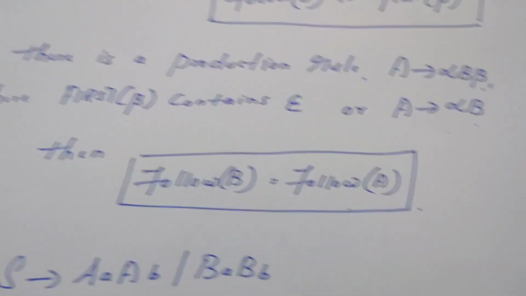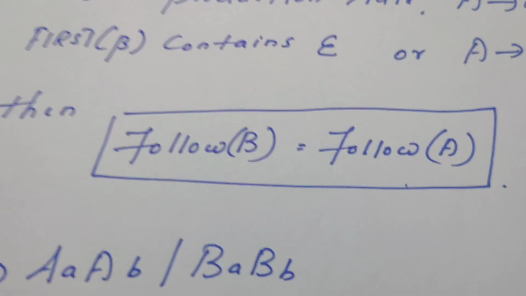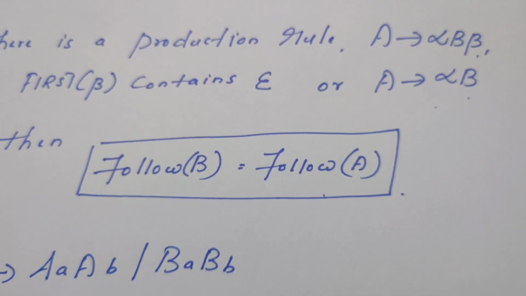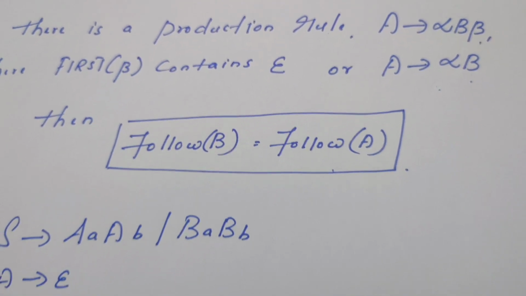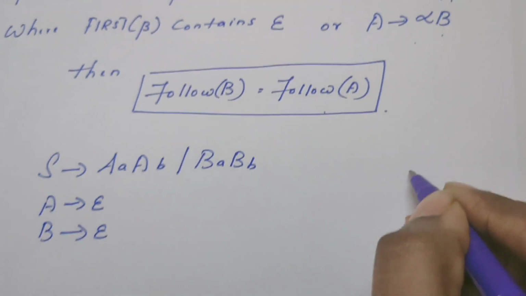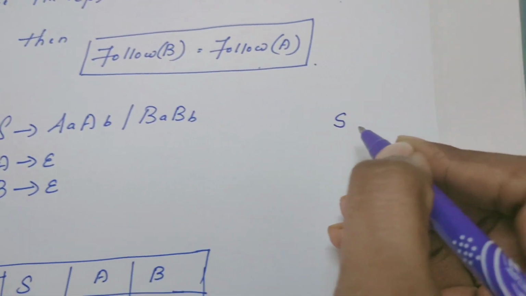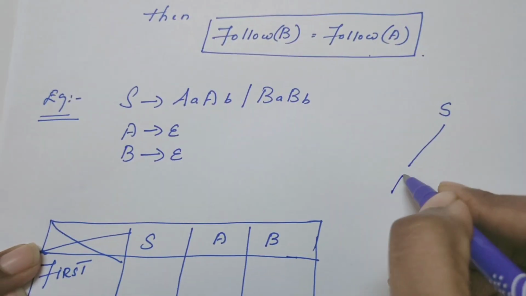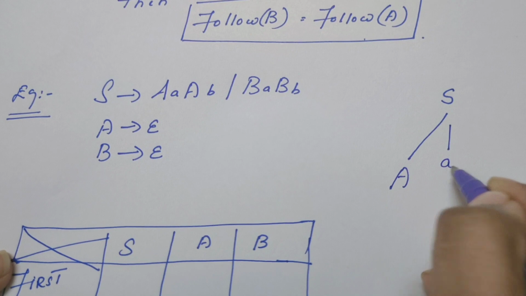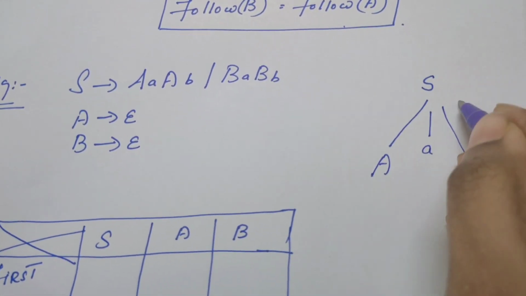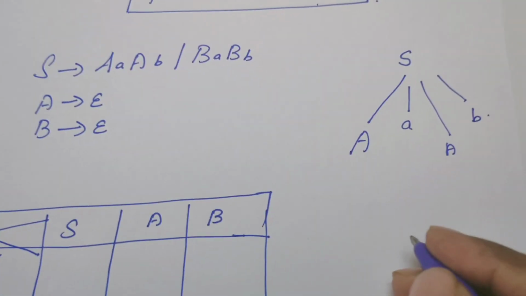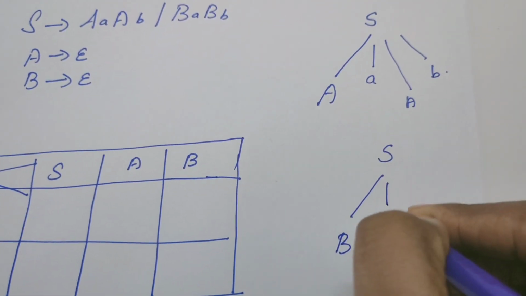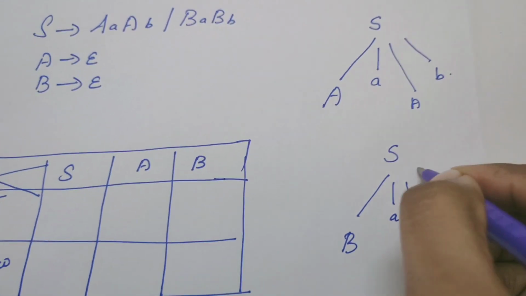Right? Now I'm going to solve a problem, but not by following these rules, because you need to understand the logical purpose of these rules also. So I'm just going to solve the problem by drawing the parse tree. Now the root of the grammar is S. The start symbol of the grammar is S. So from S, I have two alternatives. I can replace this S by AB. Right? I have one more alternative from S, which is BAbb.